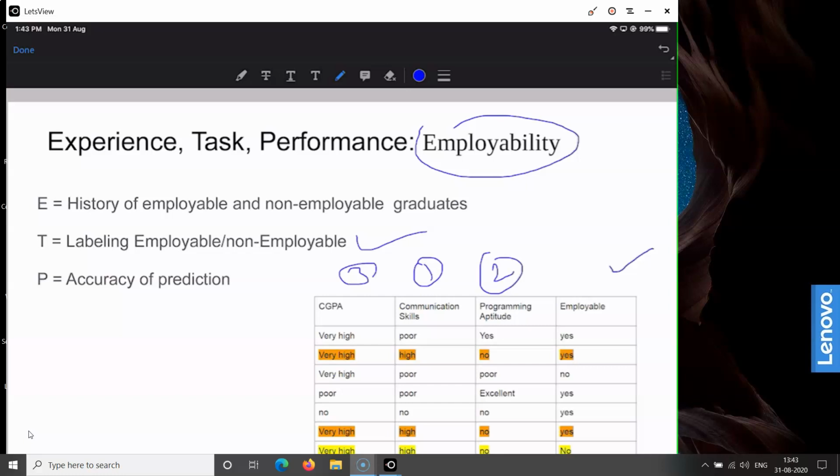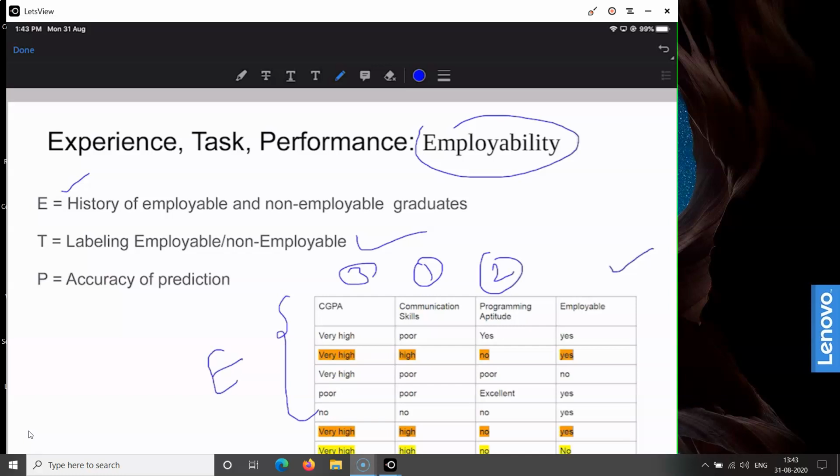Now, what does experience mean? Experience means the number of students that we have observed, how they perform on these three different parameters, CGPA, communication skill, and programming aptitude, and whether they are employable or not. This set of observations forms the experience.